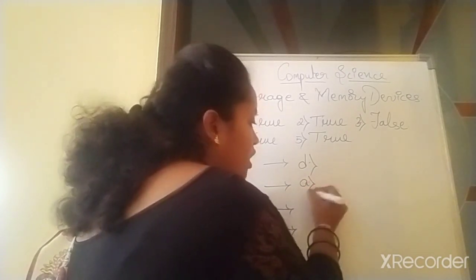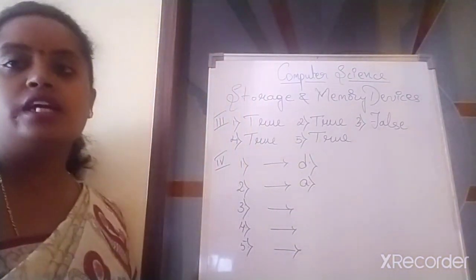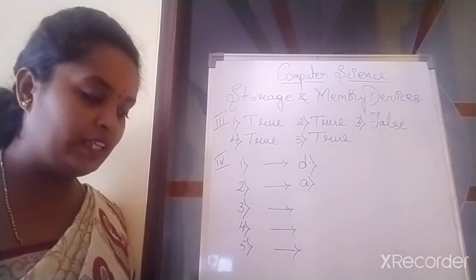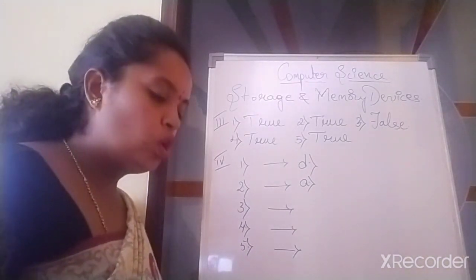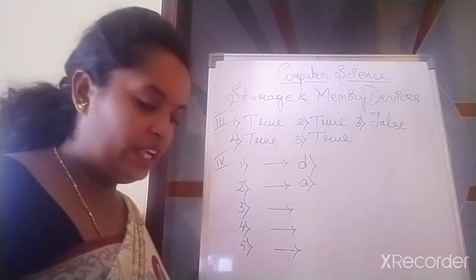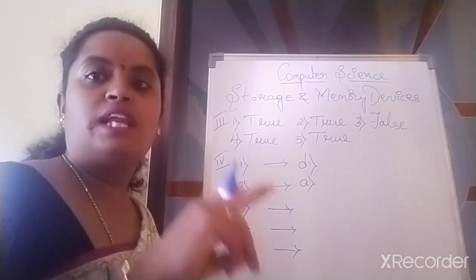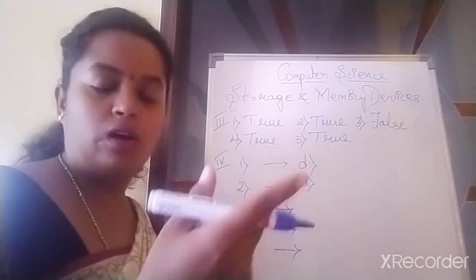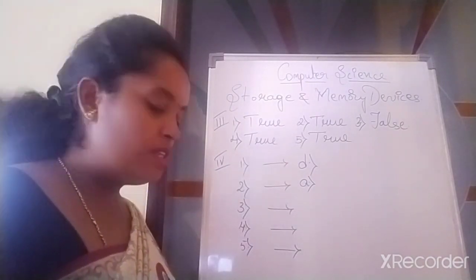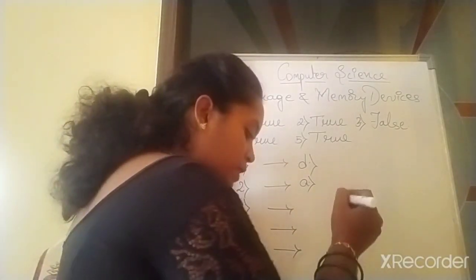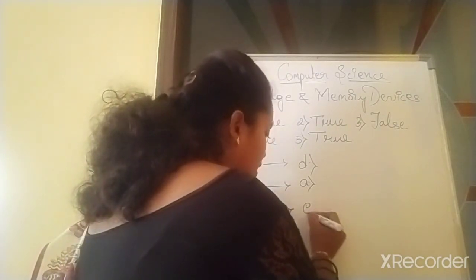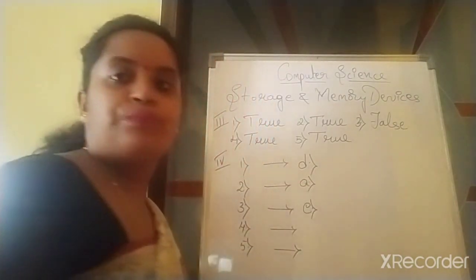Option is A. Second one option is A. It stores the data permanently. RAM is also known as read write memory because you can do both the options. You can read as well as erase it, and you can also write on it. So RAM is called as read write memory. Third one option is E.